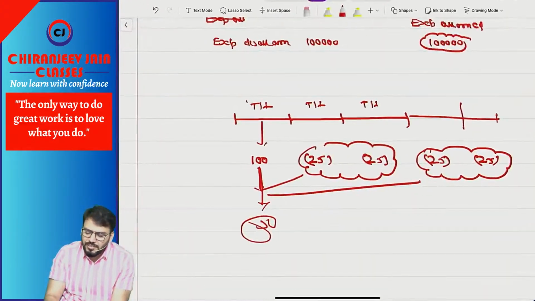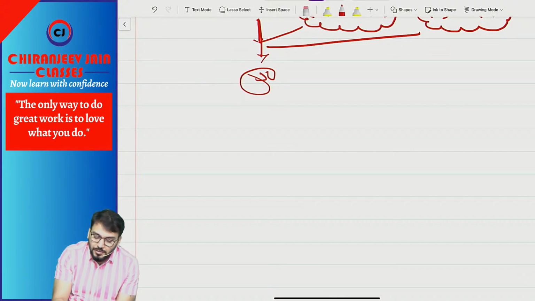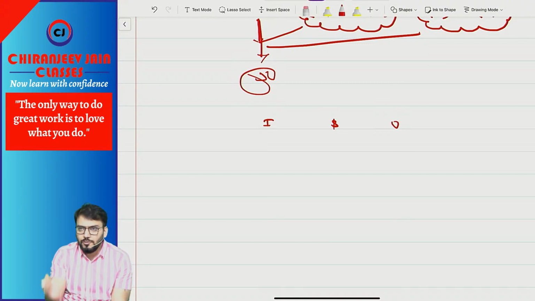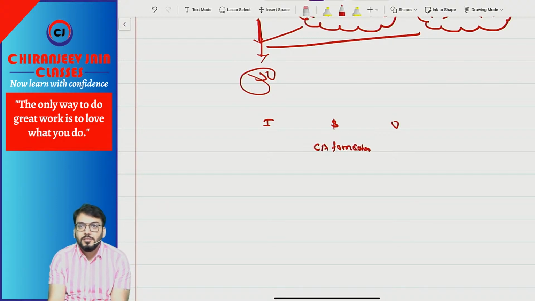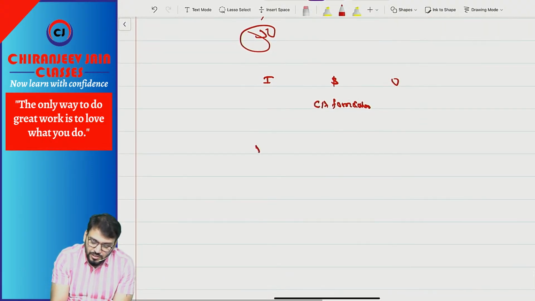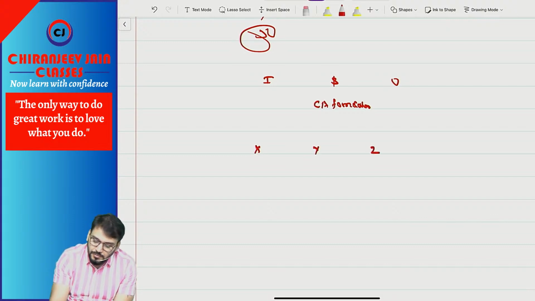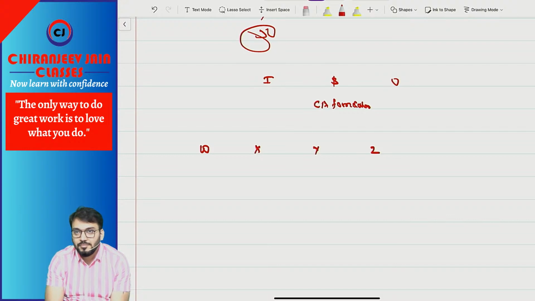For example, just try to understand. I'll give you a very simple example. Suppose I and you, any of you, started CA foundation coaching classes. Understood? Correct? Or let us say 4 persons: Mr. X, Mr. Y, Mr. Z, and who is this? What comes before X? W. W, right? Okay.